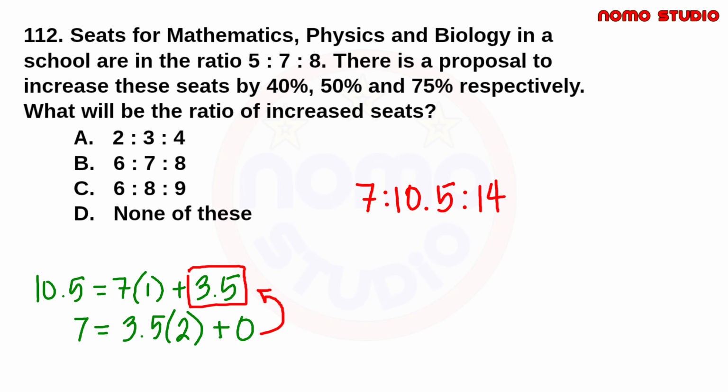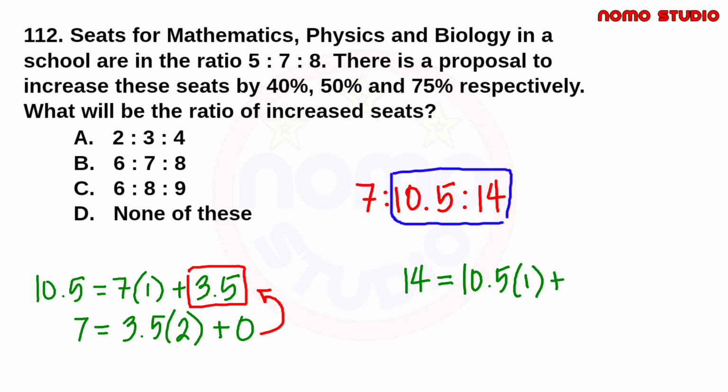And kunin naman po natin yung GCD ng 14 and 10.5. So we have 14 equal to 10.5 times 1 plus, ilan na lang ang kulang para mag 14? Yes, 3.5. Now, gamit naman ang dalawang numbers na ito, continue po tayo dito sa baba.